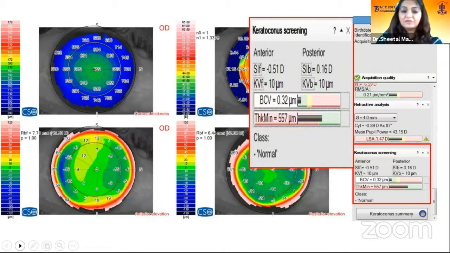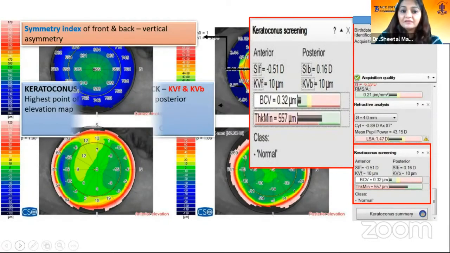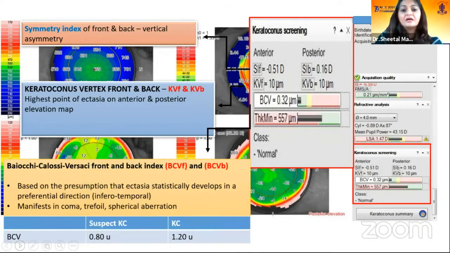So we have the symmetry index for front and back. Basically, it gives you the vertical asymmetry, and I'll come to this again. The second one is the keratoconus vertex, front and back. So basically this is the highest point of the ectasia on the elevation maps. The third one is the BCV map for front, back and total. So this is based on the presumption that the ectasia occurs at a preferential direction, and it basically manifests your higher order aberrations like coma, trefoil and spherical aberrations.